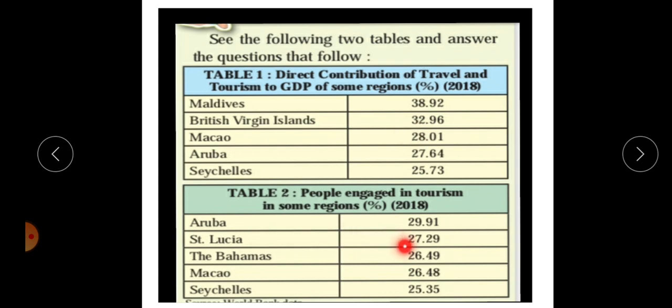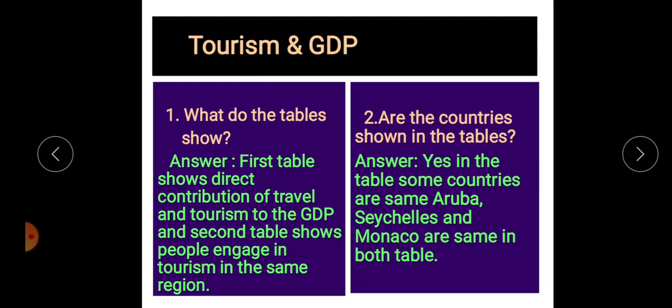Then the second table shows 29.91% of people, about 30%, are engaged in tourist activities in Aruba. Nearly the same for Saint Lucia, Bahamas, Macau, Seychelles. More than 25% of people are engaged in tourism activities.